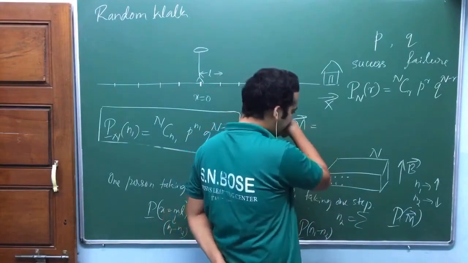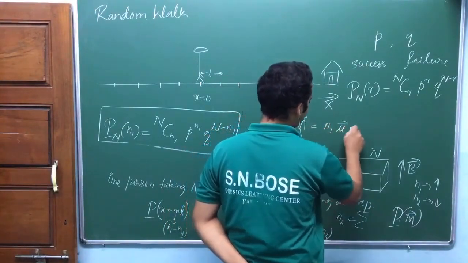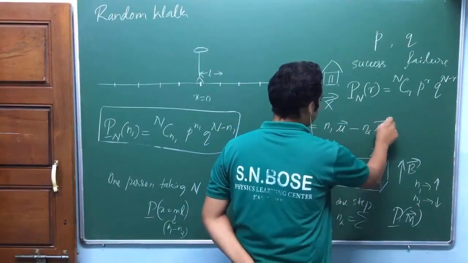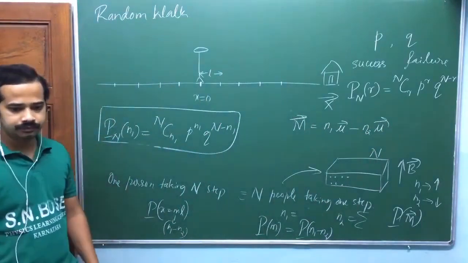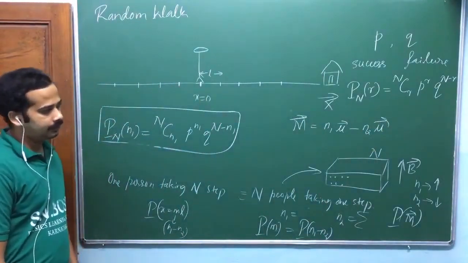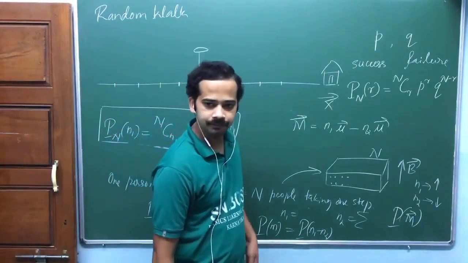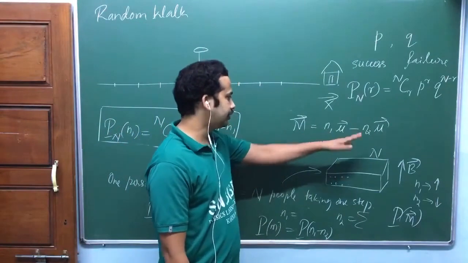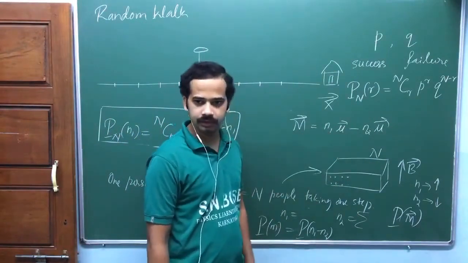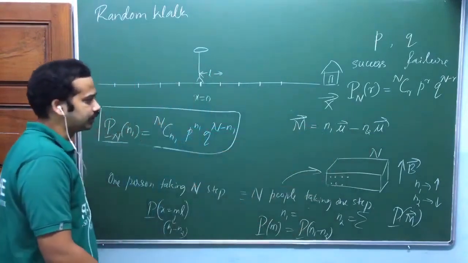Let me take care. Let me write that one as n1 into mu vector minus n2 into mu vector, where mu is the magnetic moment of each atom. Is that okay? So let me take plus mu and minus mu here. Is that okay? So if n1 is equal to n2, it is a null vector, am I right? I have to take per unit volume, that I haven't taken care of, but that's okay, isn't it?